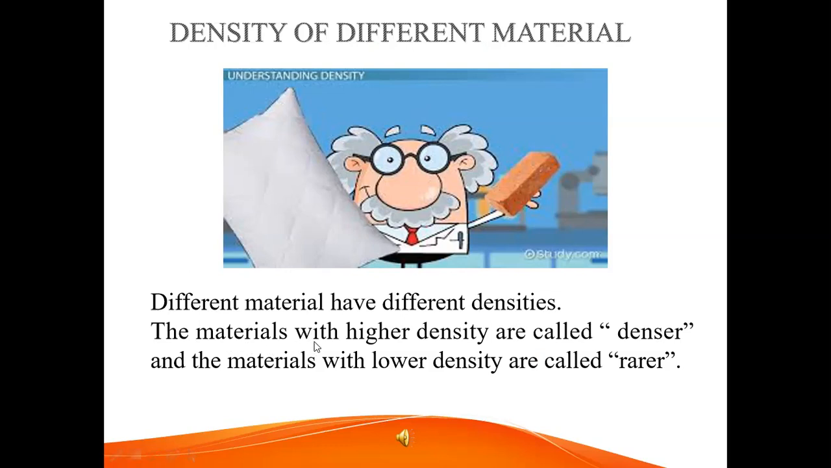The materials with higher density are called denser, and the materials with lower density are called rarer. Tell me, which one is denser and which one is rarer here? Yes, brick is denser and pillow is rarer. Good.